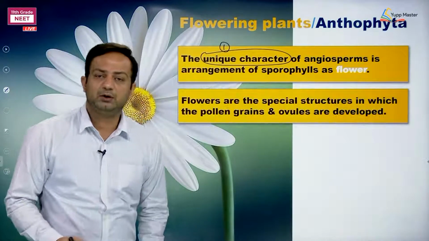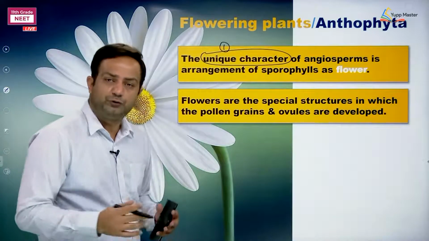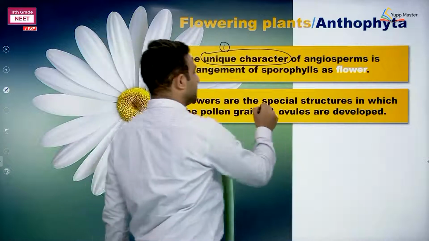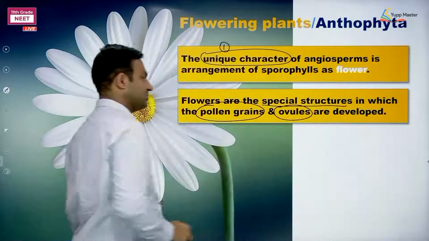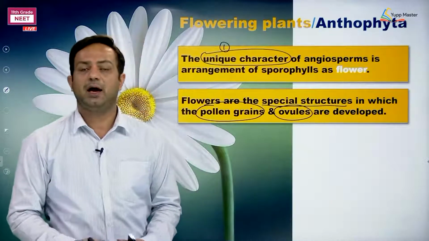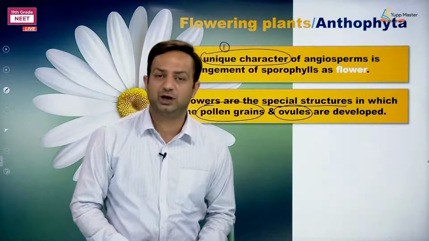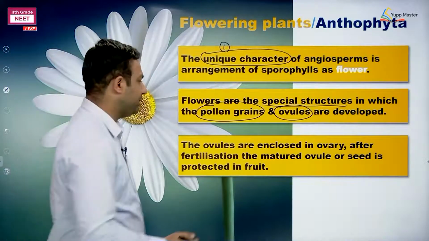Now flower is going to be the place where pollen grains are formed, ovules are born. Special structures which are bearing the pollen grains and the ovules. Pollen grains here represent the male gametophyte and ovules are megasporangia. The ovules are enclosed in the ovary.